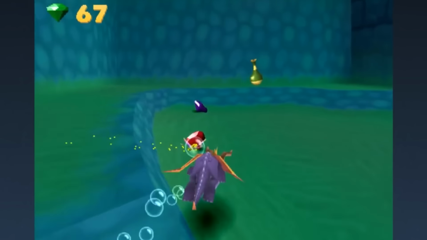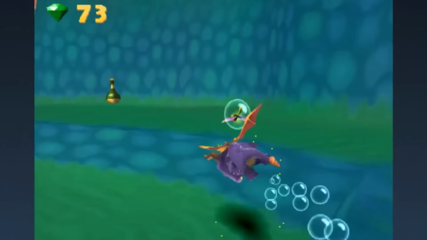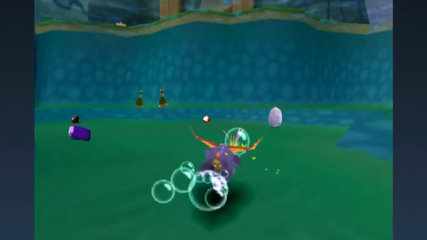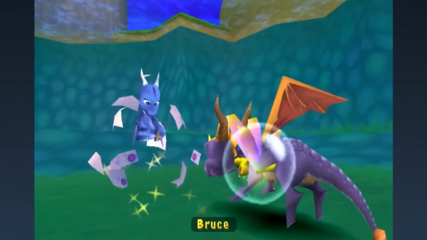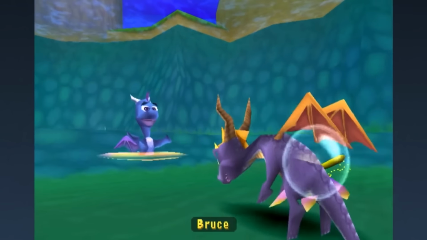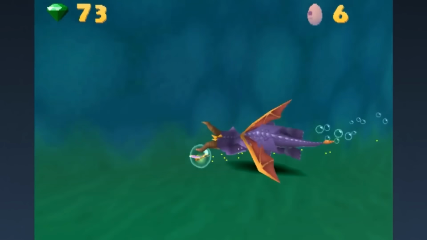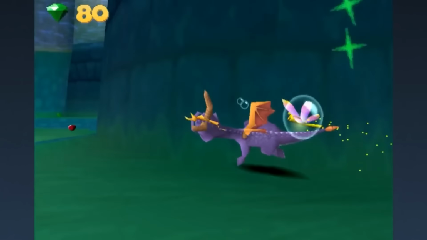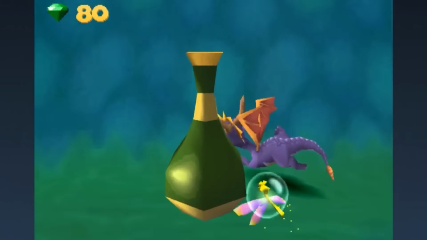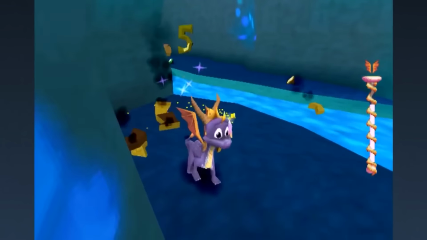Despite this warning, the player was still allowed to progress through the game's levels. But the attempt to crack the game wouldn't go unpunished, as the developers made the game as annoying as possible to play for the people who tried to crack it. Eggs would randomly start disappearing from the player's egg count, Spyro would start to move slowly and clumsily, gems would start to disappear from the levels, and even the language would randomly change in the middle of the story. The further you progress in the game, the worse these glitches get, making it almost impossible to beat the game.